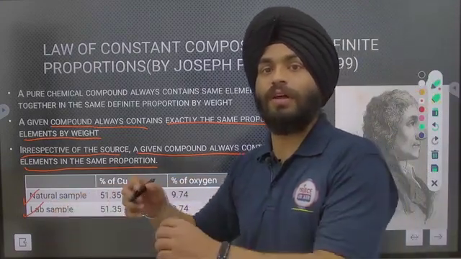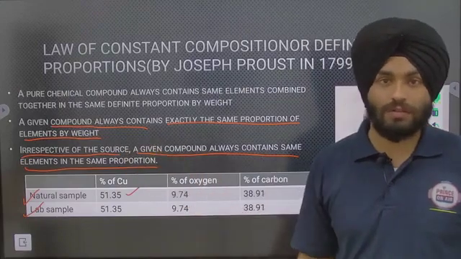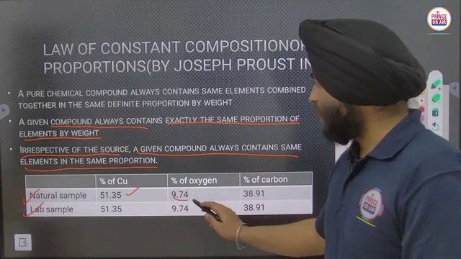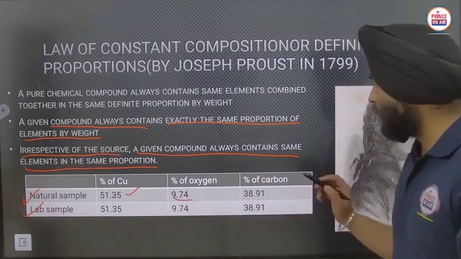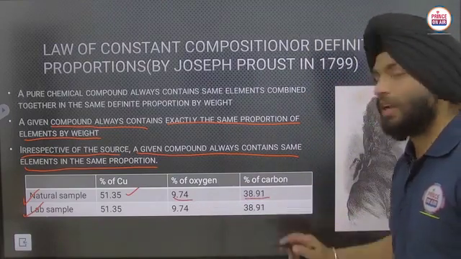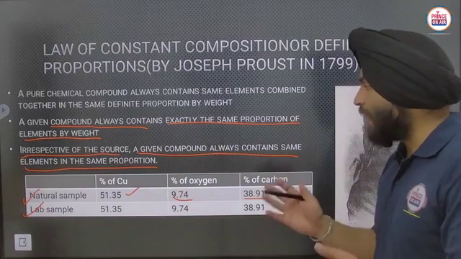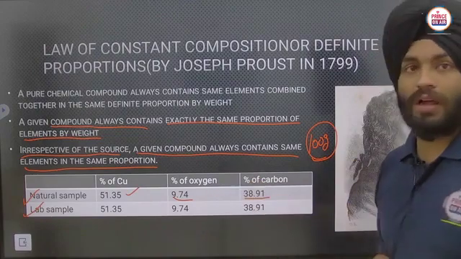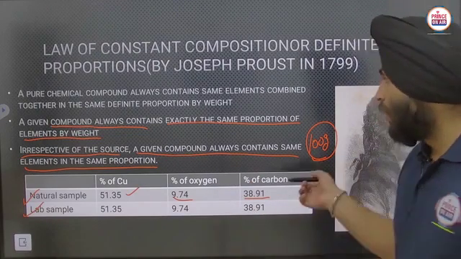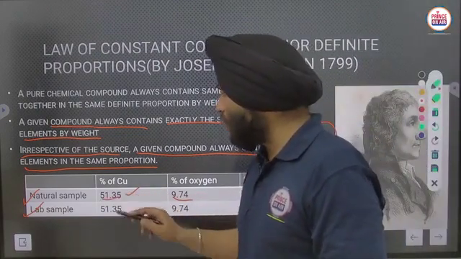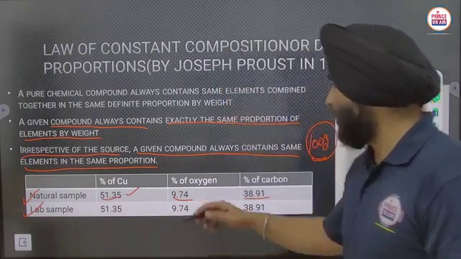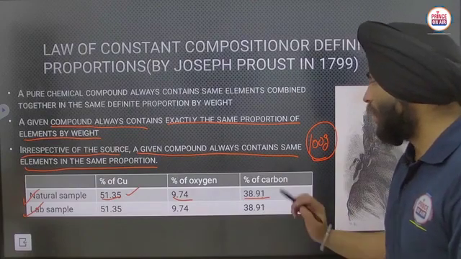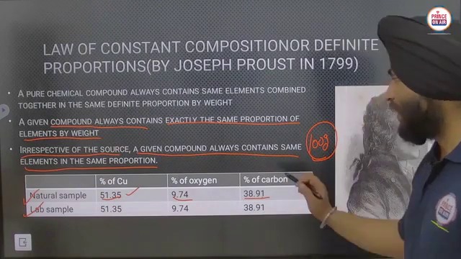Natural sample means the sample that is collected from natural sources, okay. And the percentage of oxygen is 9.74. Similarly, the percentage of carbon is 38.91. If I am having 100 grams of sample, percentage means if I am having 100 grams of sample, there will be 51.35 gram of copper, 9.74 gram of oxygen, 38.91 gram of carbon. Clear?